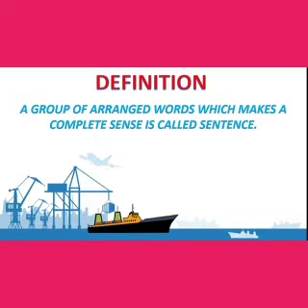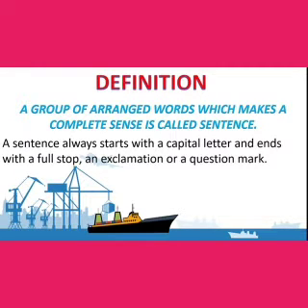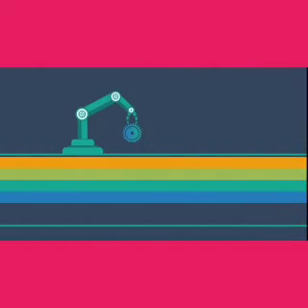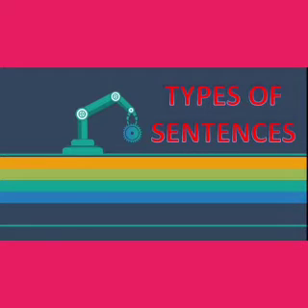Children, you know very well that a sentence must begin with the capital letter and it may end with the full stop, question mark or exclamatory mark. So further we are going to see where to use question mark and where to use exclamatory and where to use full stop at the end of the sentences. How can we learn that? If we learn the 4 types of sentences, you will be knowing all these. So without any further delay, let us get into the types of sentences.